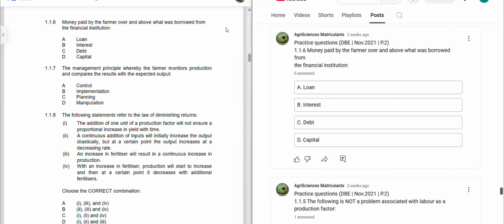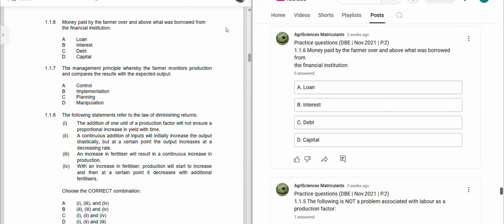Okay, so if you took, let's say, a 100,000 loan from the financial institution, and they say they want 30%, then you will pay 100,000 and you'll pay 30% in terms of interest. Okay, interest,